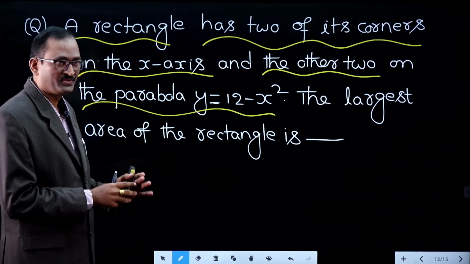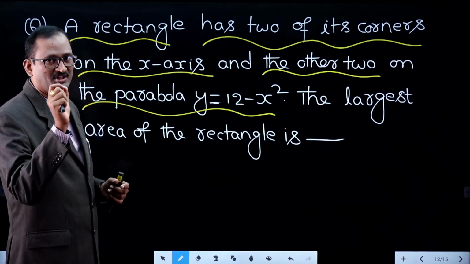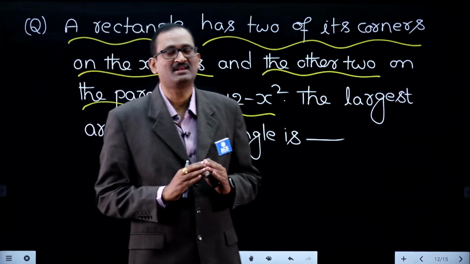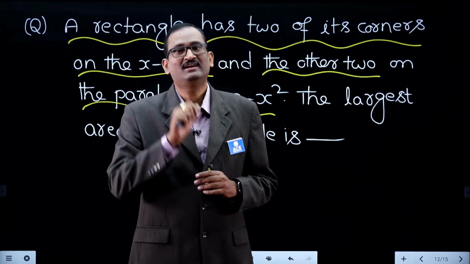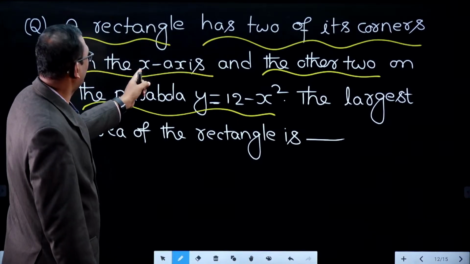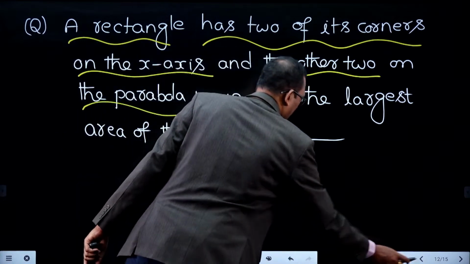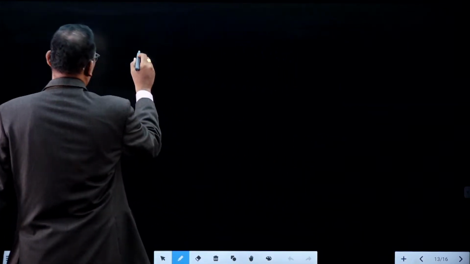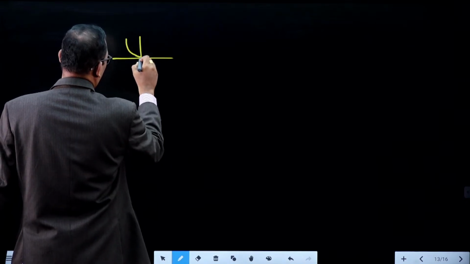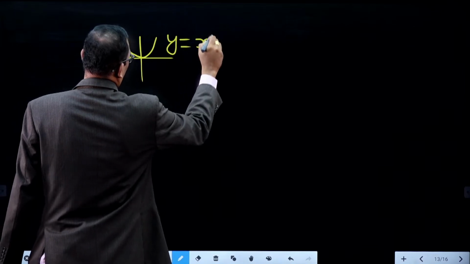One rectangle is there; two corners of the rectangle lie on the x-axis and the other two corners lie on the parabola. We'll see. So first of all, you all know this is the y equal to x square parabola.